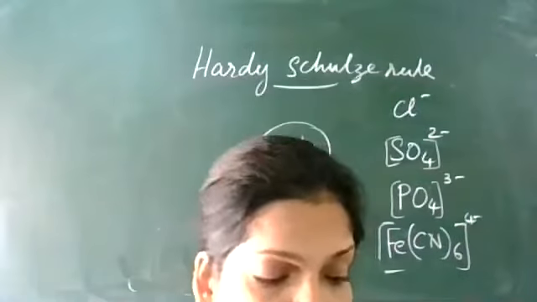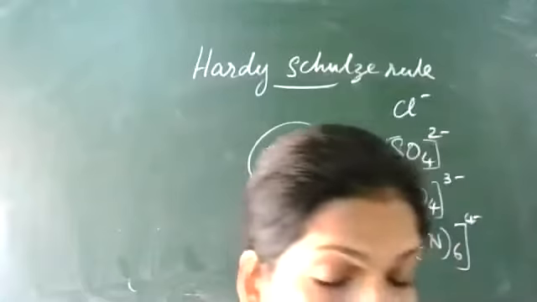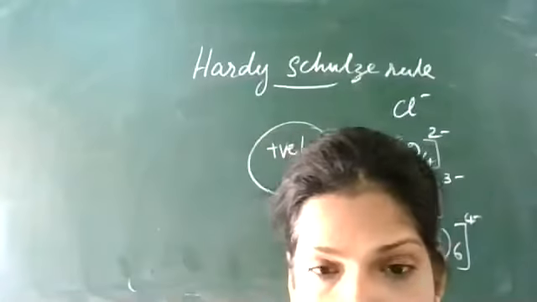Now we learn one more term in this, that is flocculating value. Write down that flocculating value.